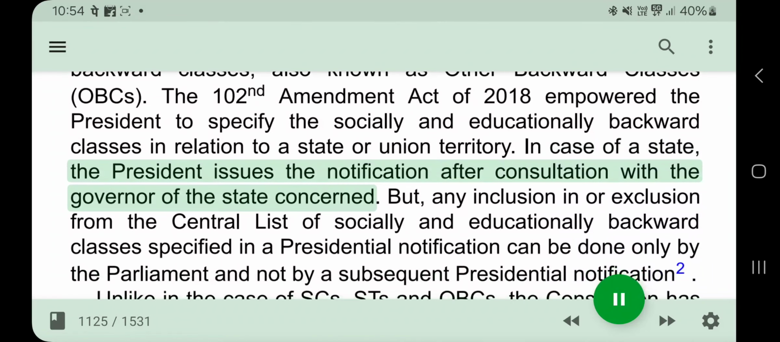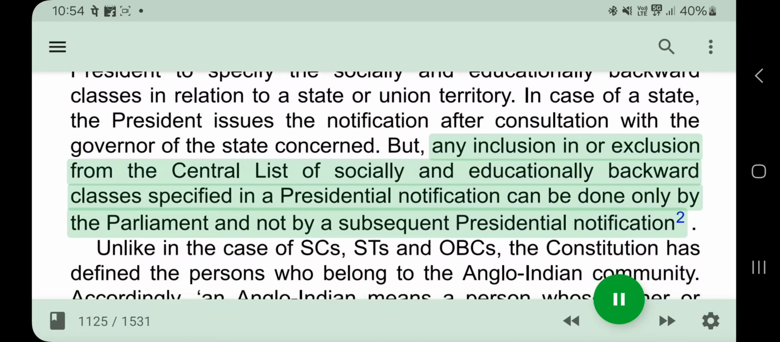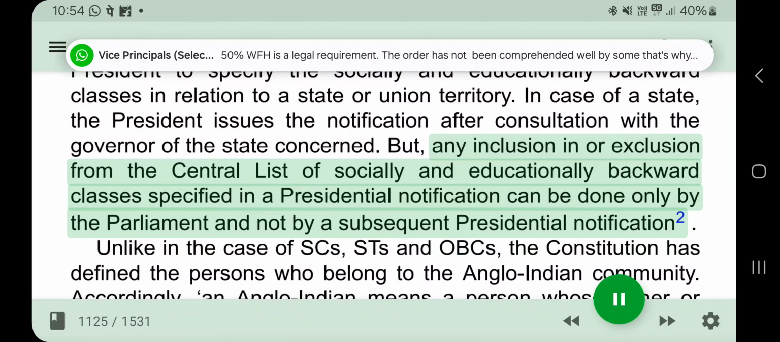In case of a state, the President issues the notification after consultation with the governor of the state concerned. But any inclusion in or exclusion from the central list of socially and educationally backward classes specified in a presidential notification can be done only by the Parliament and not by a subsequent presidential notification too.